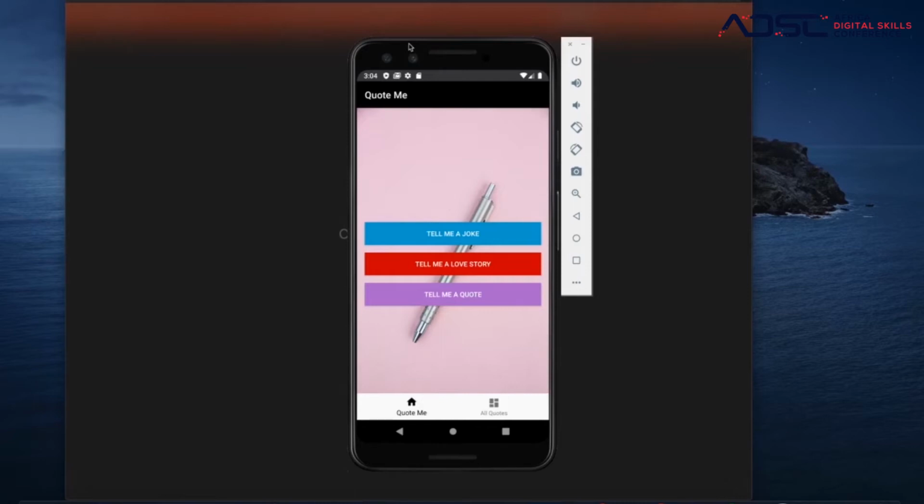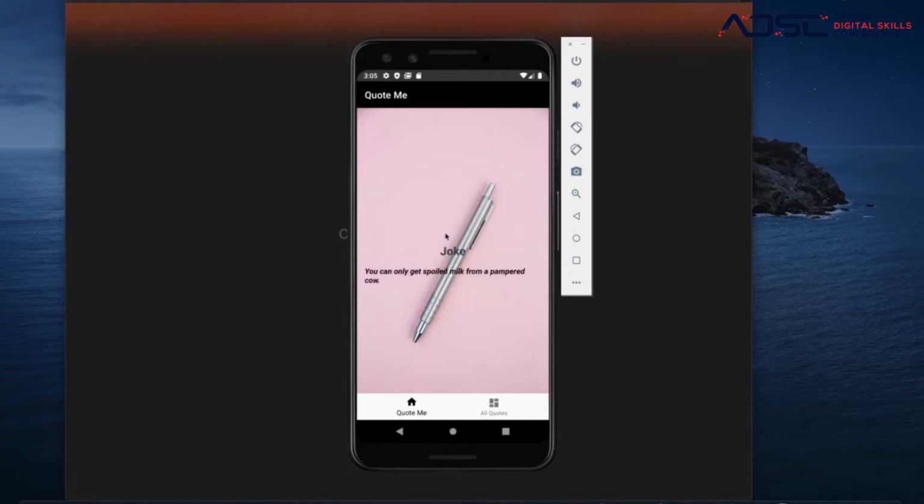And on the first page, we have the home page, whereby you could click and say, tell me a joke, tell me a laugh story, tell me a quote. And when you click on it, let's see. So let's say we want to hear a joke today. We click on tell me a joke, and then boom, a joke appears.